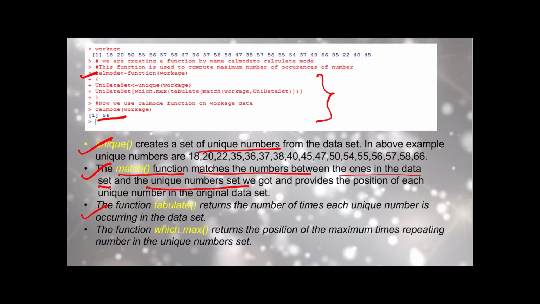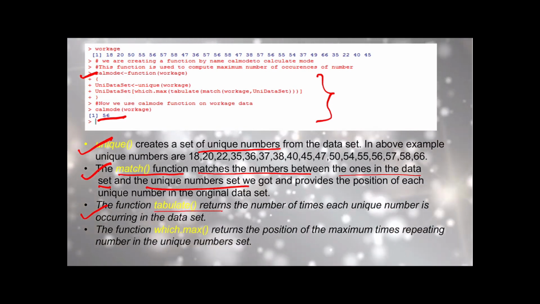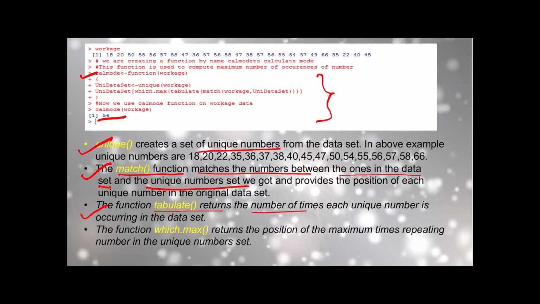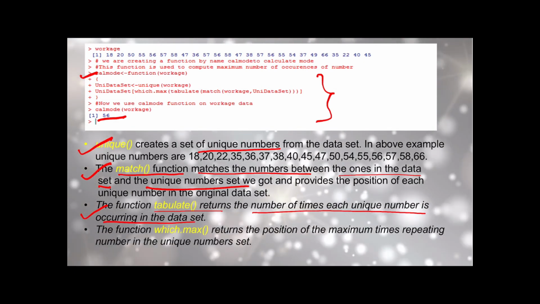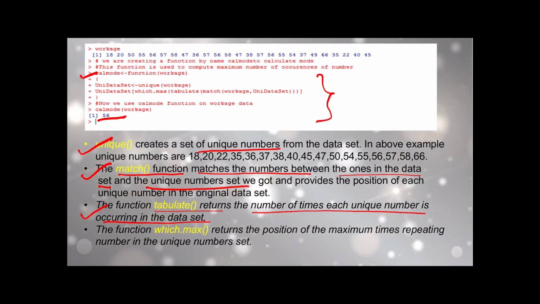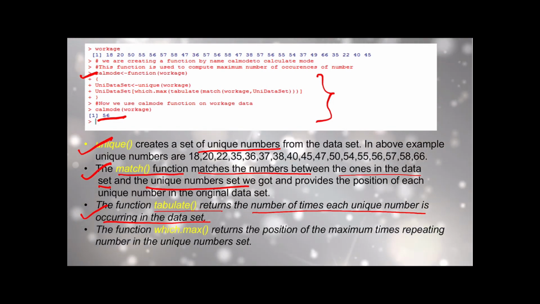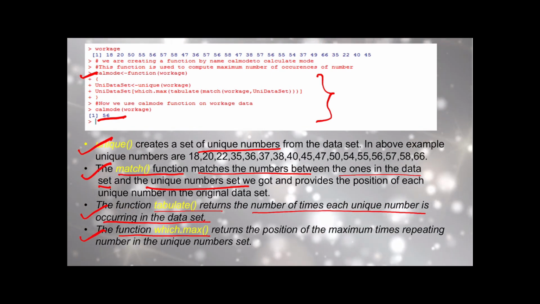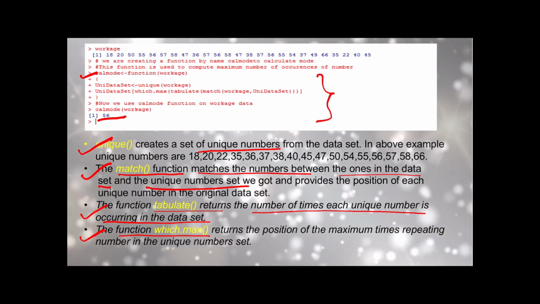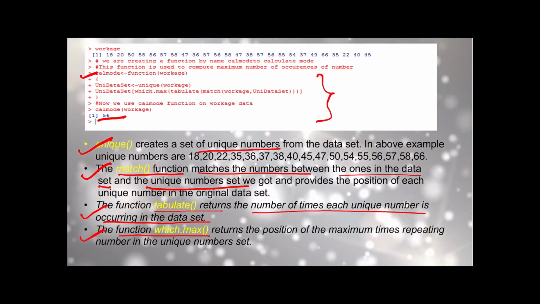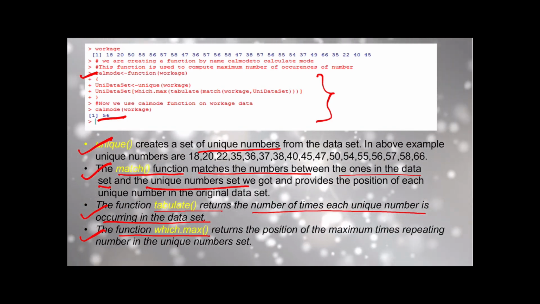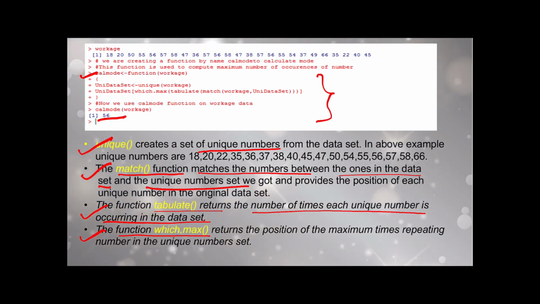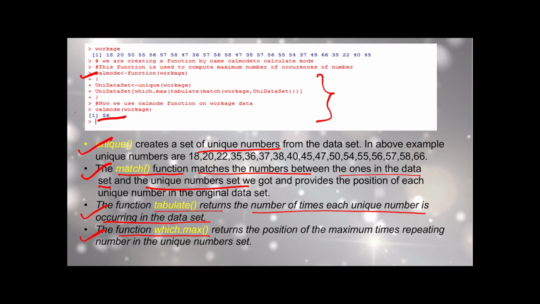Then the third function is tabulate. The tabulate function tabulates the values. It returns the number of times each unique number has occurred in the data set, so it calculates the frequency of occurrence of a number. And then finally the function which.max returns the position of the maximum repeating number in the unique numbers set. So this is how the mode is calculated using the calmode function.